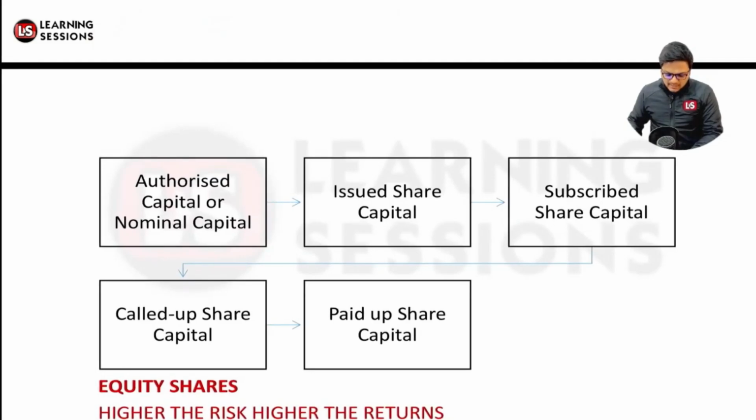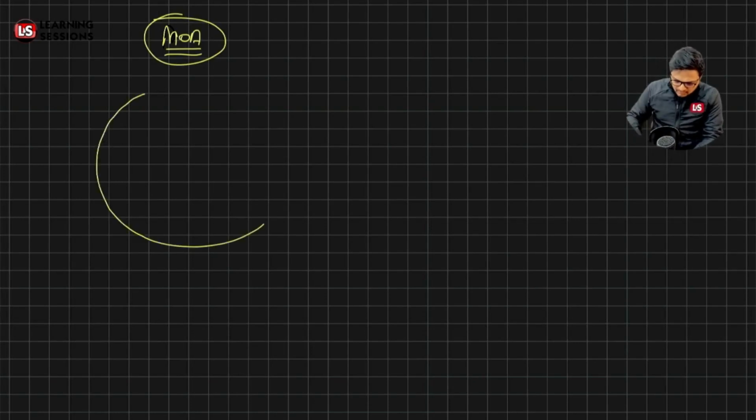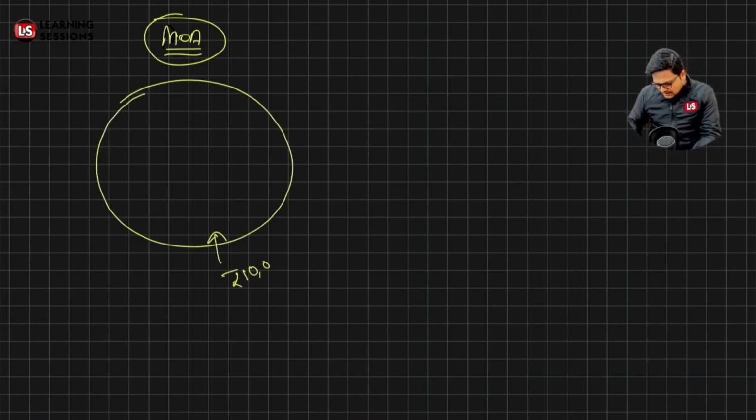Now let me just explain to you with an example over there. Let's say in the case of MOA, that is the Memorandum of Association, it is mentioned that the company can maximum be taking a share capital of 10,000 crore. Now that will be what? That will be the authorized capital. That is a maximum amount of capital which can be raised by the company over there. That's the authorized capital, right?